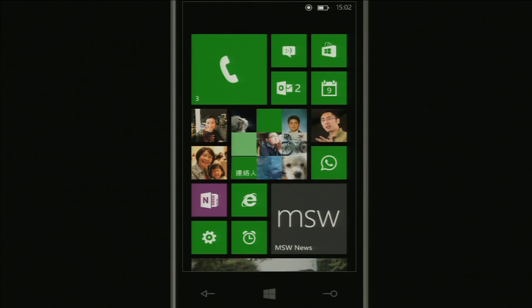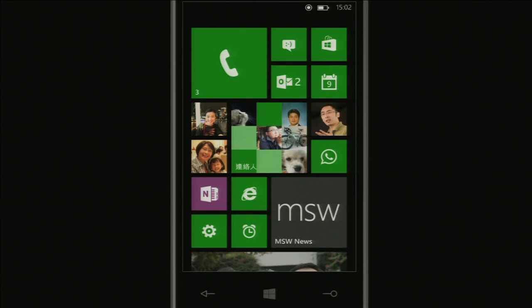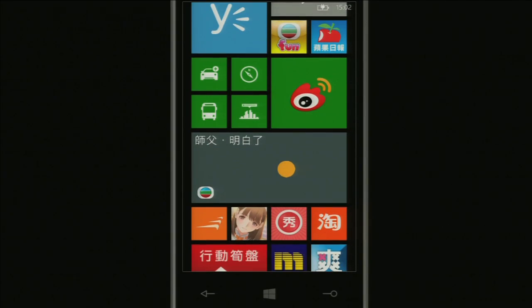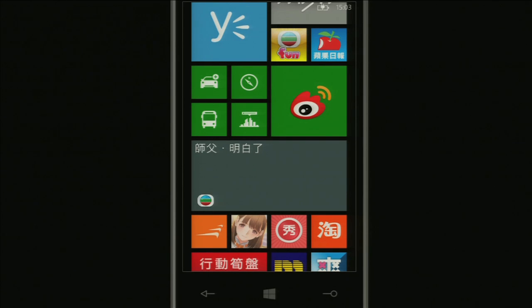Notice that this tile is just for my wife. If you are an application developer, think about this: it is not just your application icon. You can actually pin some of the entities within your application to your end user's start screen. Take My TV as an example. This is the My TV application, which is on board on Windows Phone already. If you go down here, you can see your favorite TV program also here as one of the live tiles.